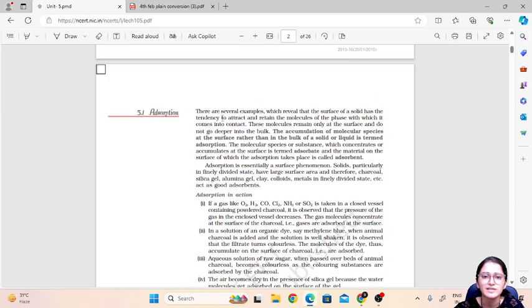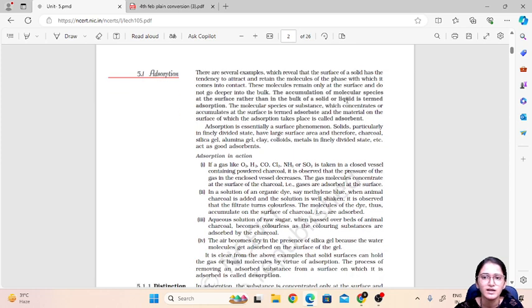So accumulation of the species at the surface rather than in the bulk of a solid or liquid is termed as adsorption. Okay, so in adsorption we have two terms which are very important. The molecular species or substance which concentrates or accumulates at the surface is called the adsorbate. So the substance which gets accumulated is called the adsorbate, and the material on the surface of which adsorption takes place is called the adsorbent.